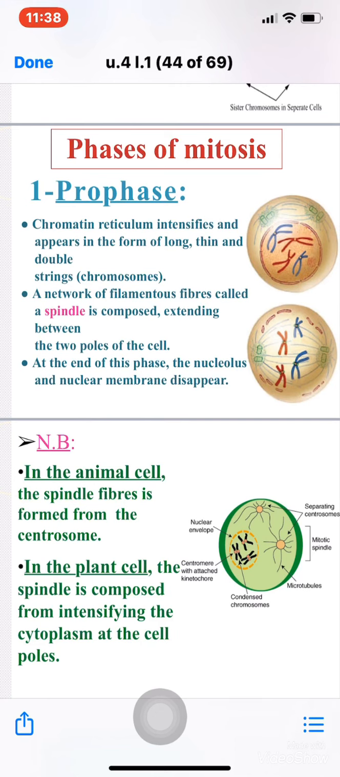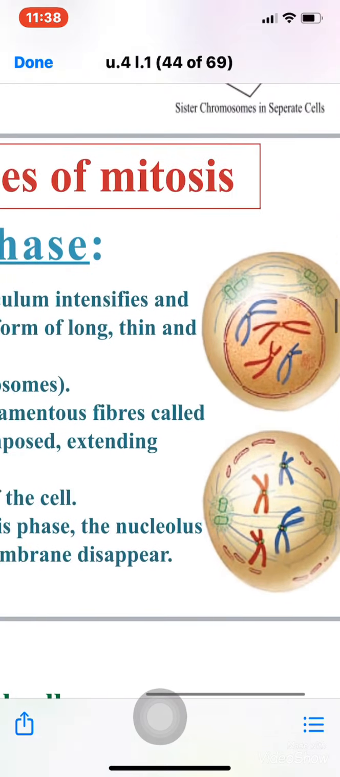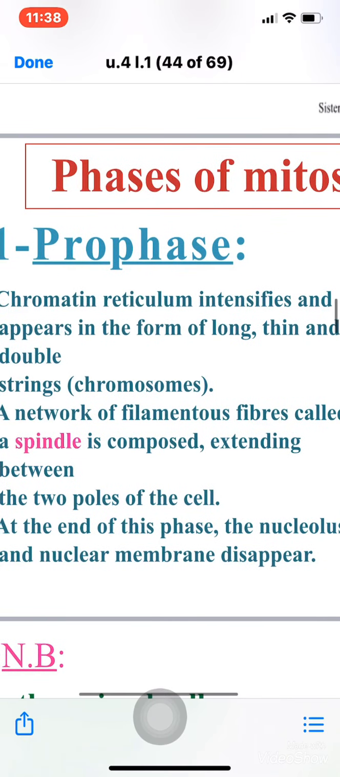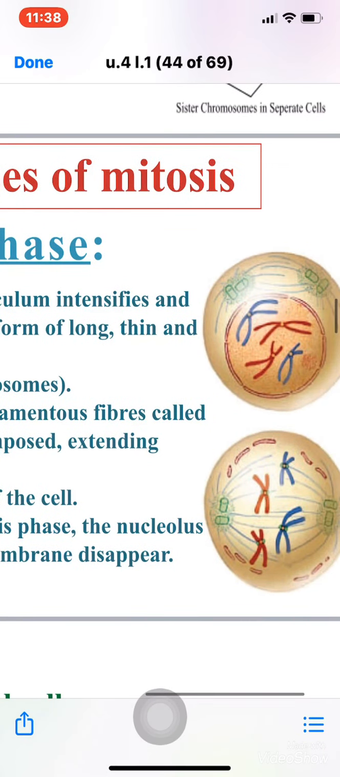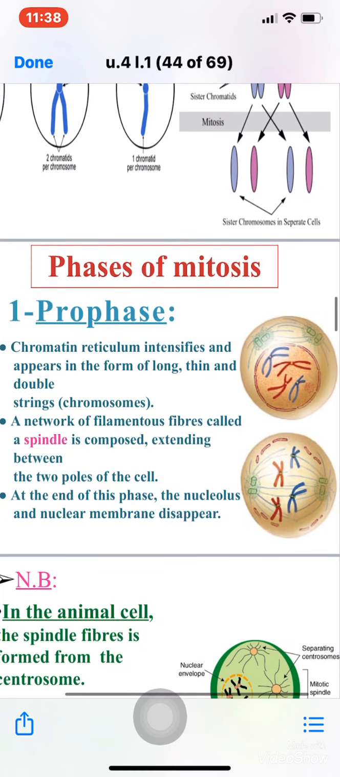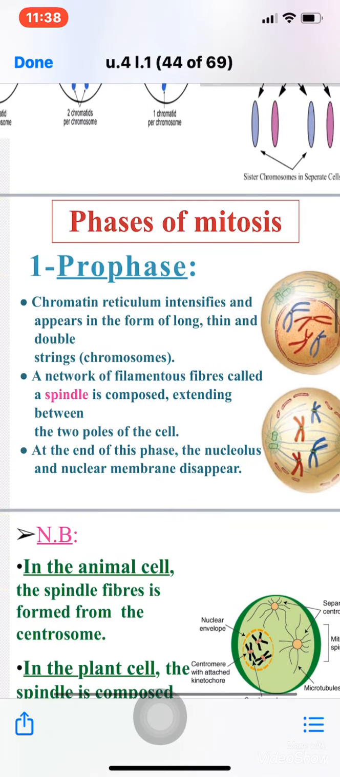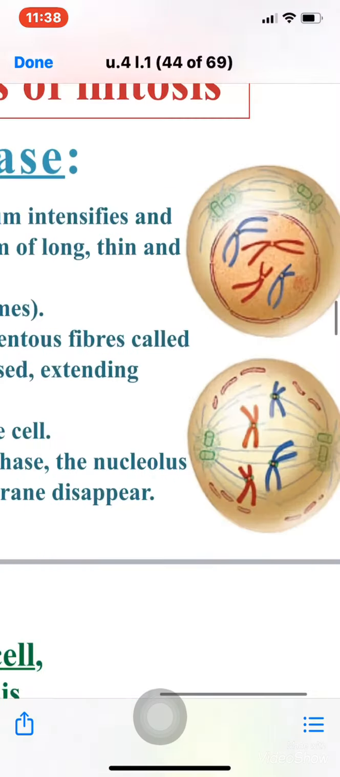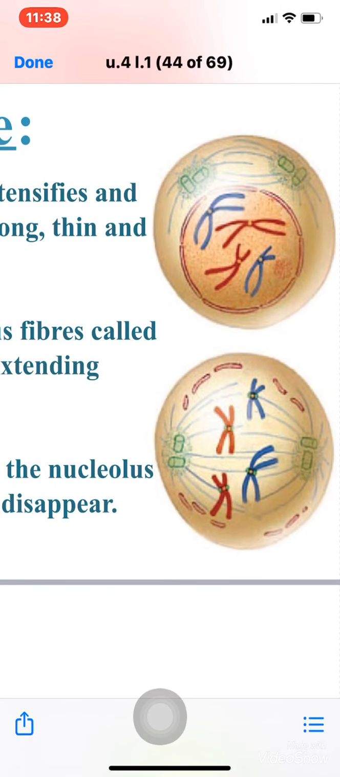A network of filamentous fibers called a spindle is composed, extending between the two poles of the cell, as you see here. Yes, this network of filamentous fibers called a spindle starts to extend between the two poles of the cell. At the end of this phase, the nucleolus, which is an organelle inside the nucleus, disappears, and the nuclear membrane also disappears. Okay, as you see here, the spindle fibers are formed, the nucleolus disappears, and the nuclear membrane disappears.